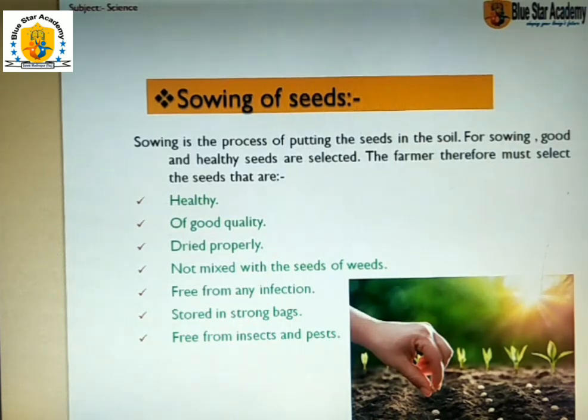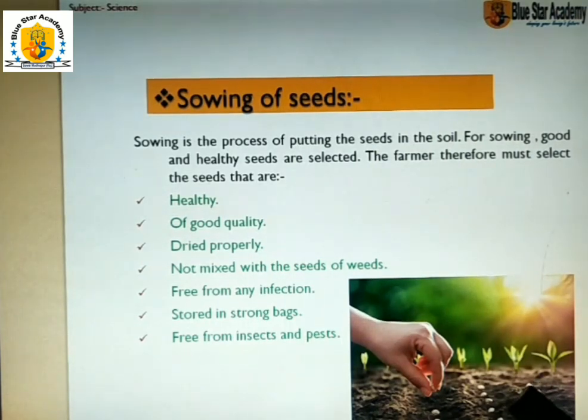Now the next practice we do in the production of crops: sowing of seeds. How we put the seeds in the field. So it is the process. Sowing is the process of putting the seeds in the soil.